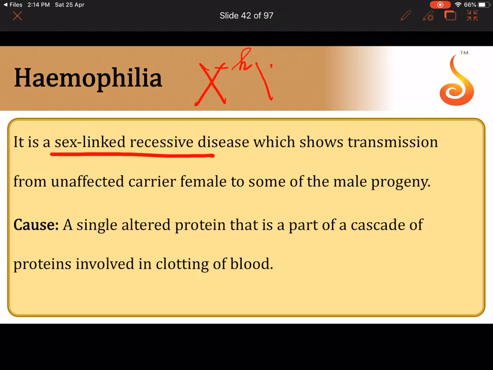Now imagine a female who has two X chromosomes and is heterozygous for this, meaning she has small h on one X. On the other, if I don't write anything, it is understood that there is a capital H. So she will not be a sufferer.